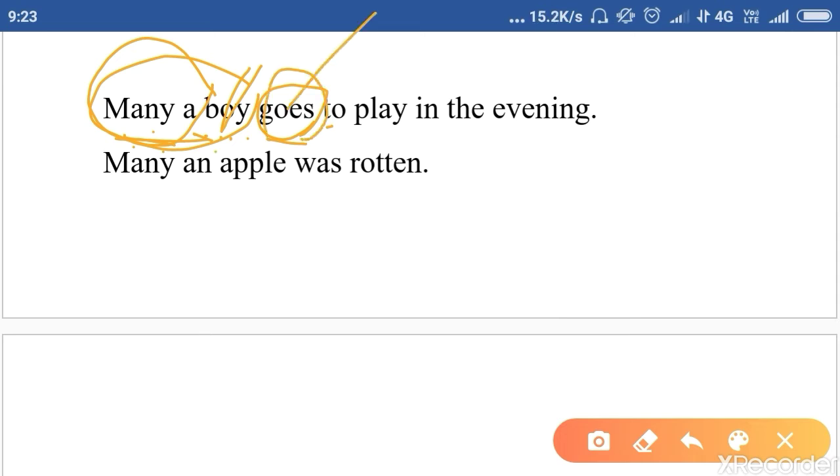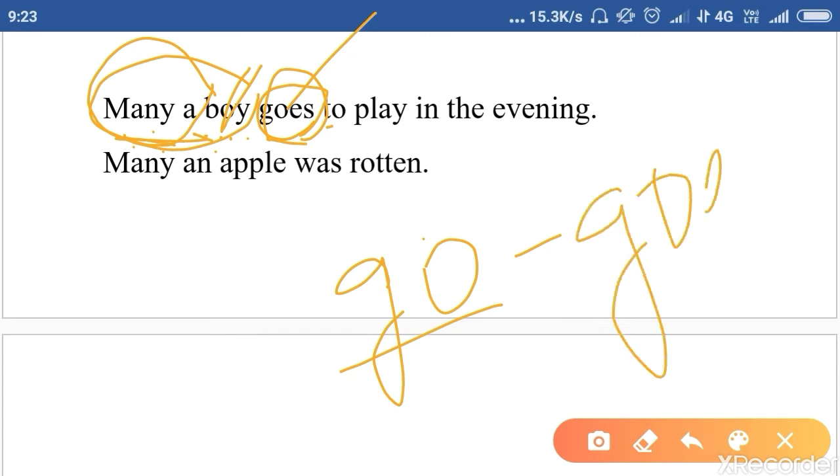Clear? Go, went, gone, right? Go is a plural verb. When we have to make it singular, we just add es. Goes becomes the singular verb.